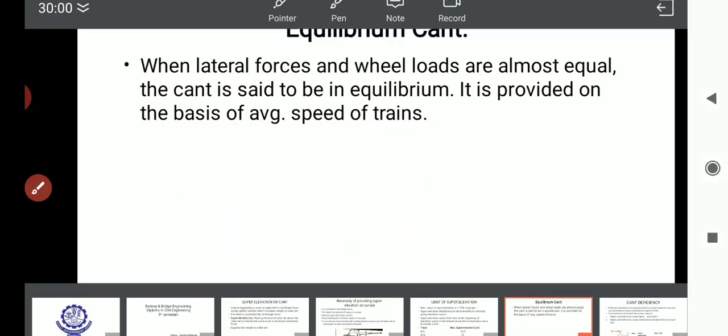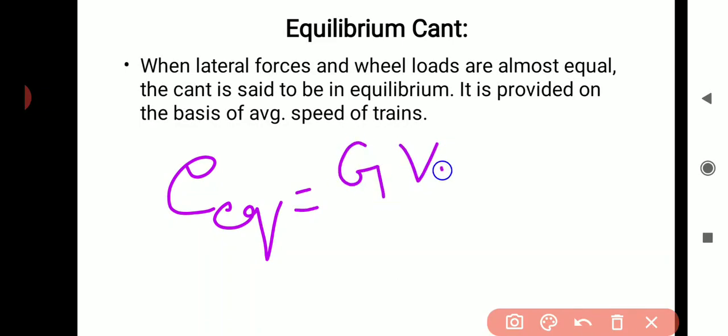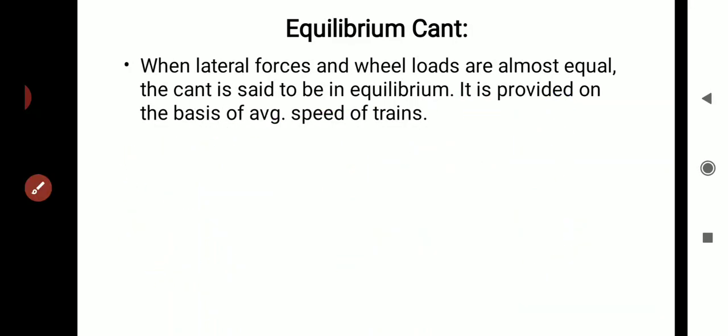Equilibrium super elevation means the super elevation which is designed according to the average speed or equilibrium speed of the train. So here V will be the equilibrium speed or average speed, and on the basis of that, the super elevation is provided in case of a railway track. So this is the formula. The calculation of the average speed or equilibrium speed is not in your syllabus, so I am not going through that.